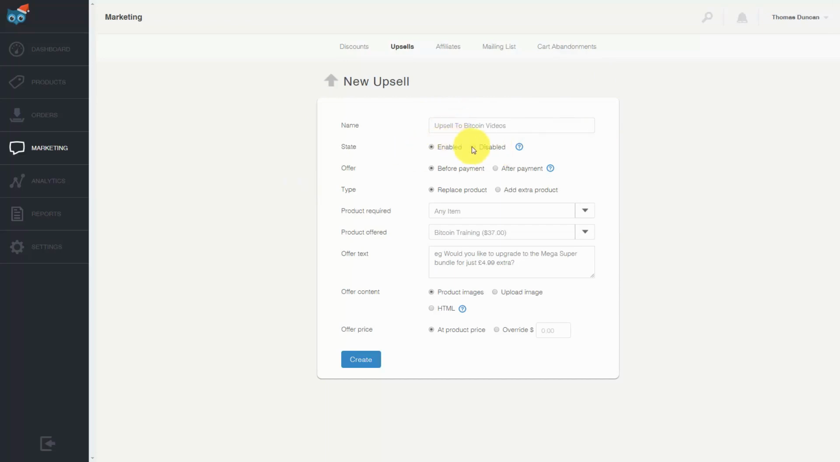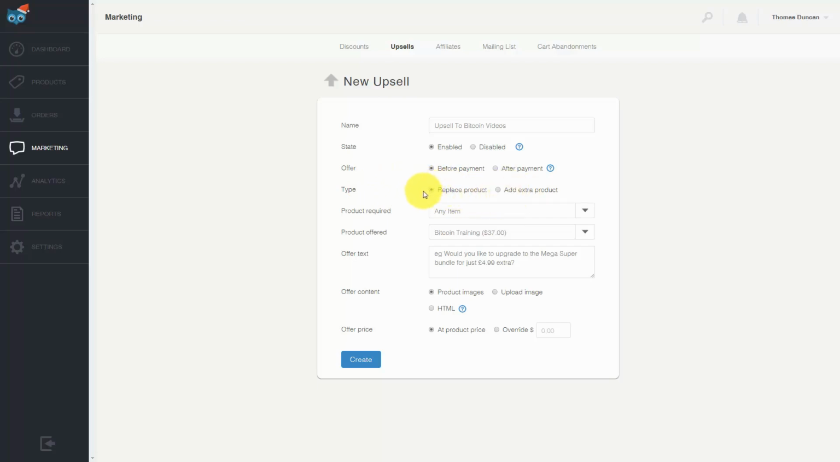We can decide whether or not to enable or disable the upsell. And then we can decide whether or not this upsell is going to happen before the client actually makes their payment or afterward. Now, if you're using Skype and Bitcoin, we will not be able to use the after sale upsell feature. So we're going to leave this at before payment. Now, we can do this in a way so that the client gets an additional product or they can have a replacement product.